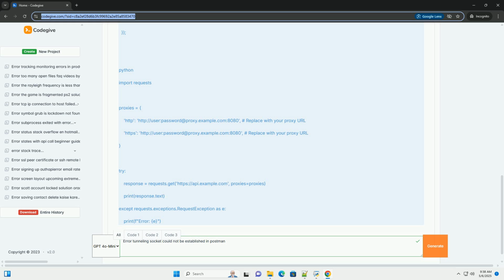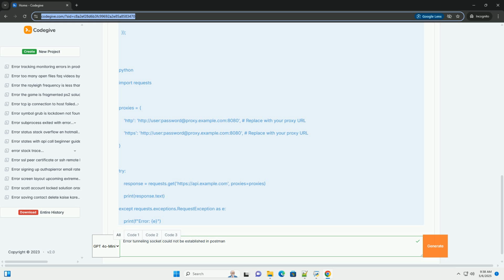The error "tunneling socket could not be established" signals that Postman is attempting to use a proxy server, or more accurately, an HTTP CONNECT tunnel, to reach your target API, but the connection to that proxy server is failing. Tunneling: the HTTP CONNECT method is used to establish a tunnel through an HTTP proxy. Postman sends a CONNECT request to the proxy server, asking it to create a connection to the destination server. If successful, the proxy creates the connection and then acts as a relay for data between Postman and the destination.